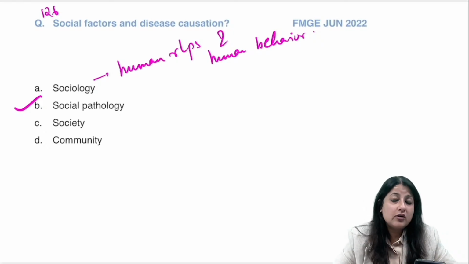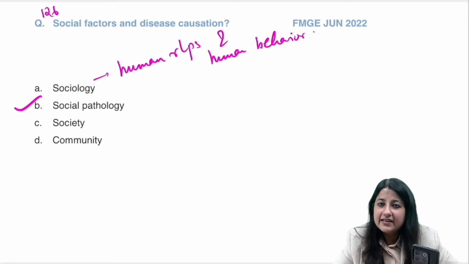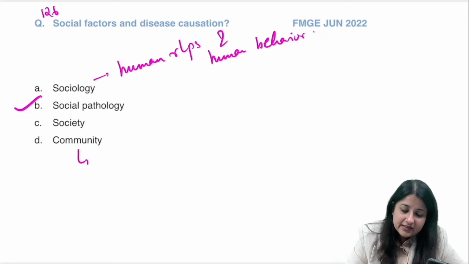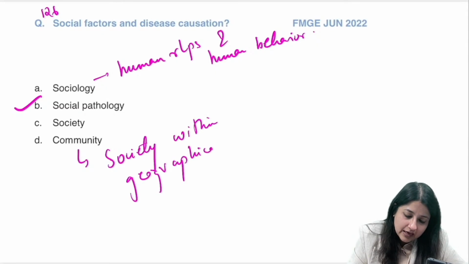Those are all social causes. Now, society is a group of individuals sharing common values and interests, leading a certain way of life. What is community? It is nothing but society within a geographical boundary.